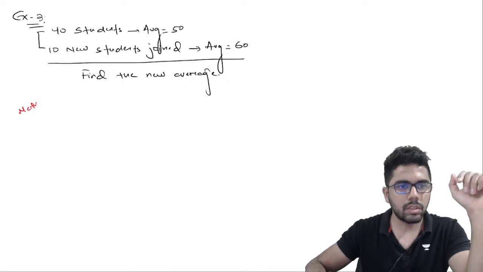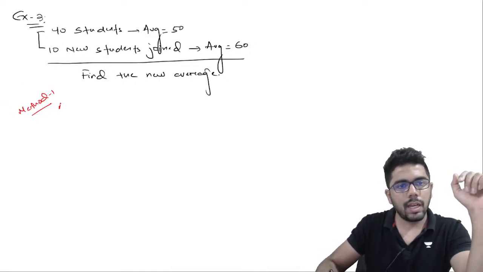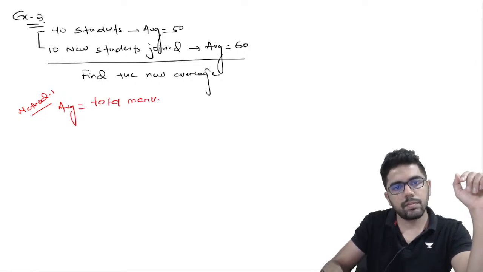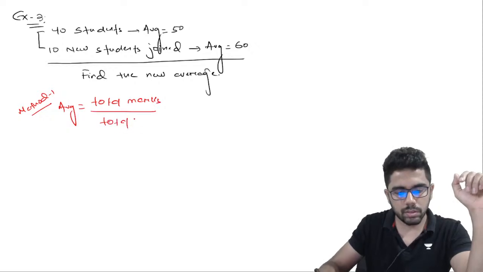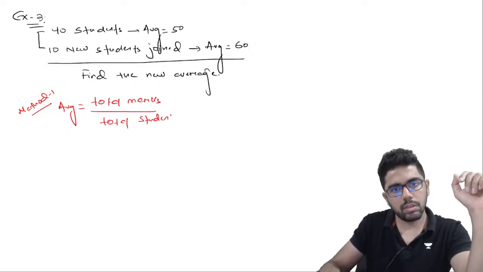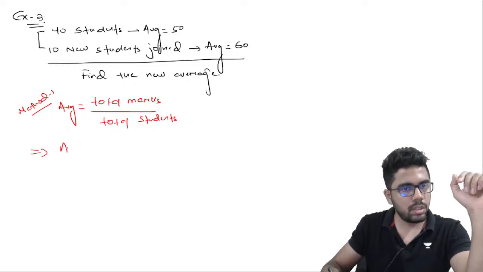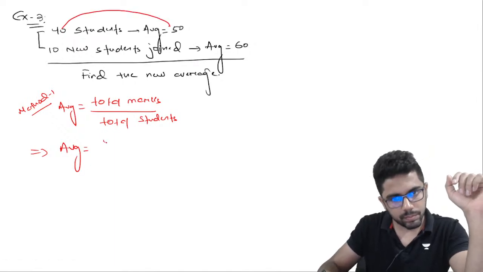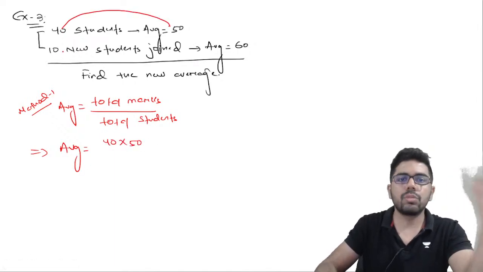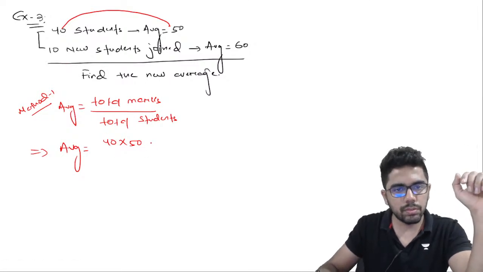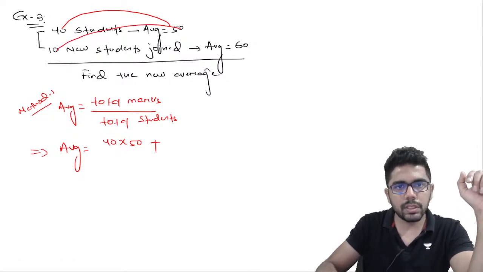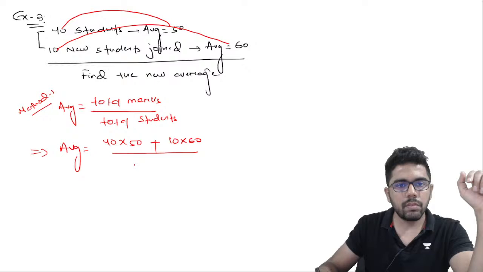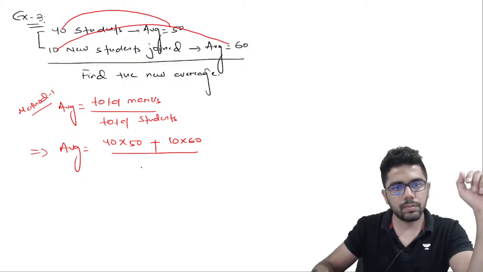First, method 1. Average is equal to total marks by total students. So total marks will be how much? First 40 into 50, because 40 students will have 50 marks, so total marks is 40 into 50, plus 10 students will have 60 marks, so total marks is 10 into 60, divided by total number of students, 40 plus 10.